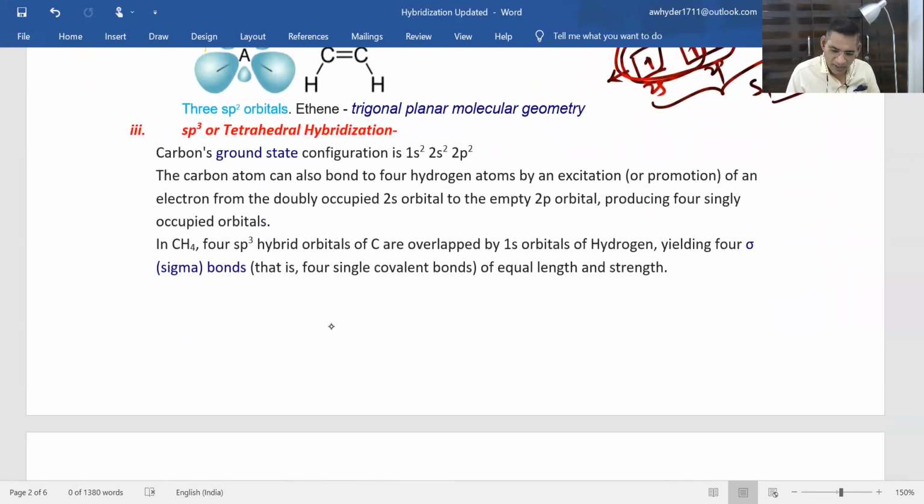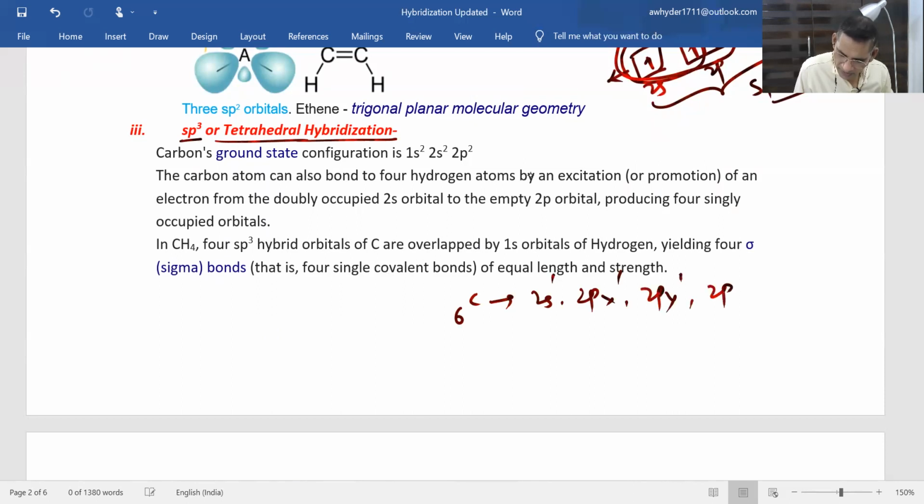Now the next one is sp3 or tetrahedral hybridization. As I already told you, carbon 6, 2s1, 2px1, 2py1, and 2pz1.